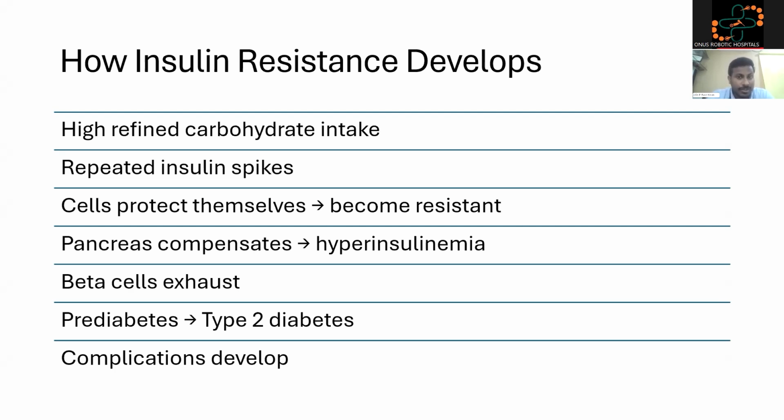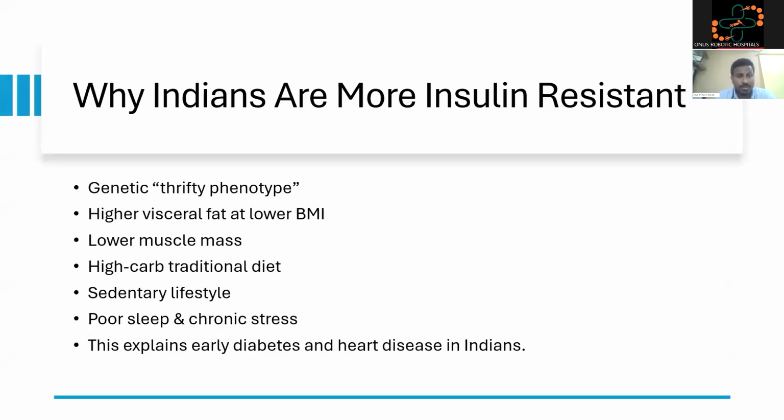Prediabetes is the initial condition of insulin resistance. After some years, type 2 diabetes develops. After type 2 diabetes develops, after some years, complications develop.